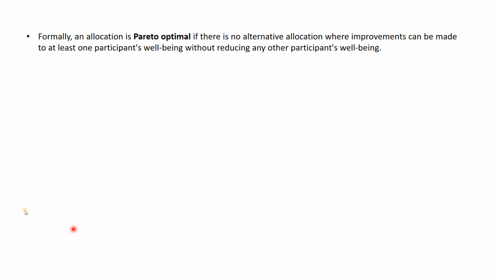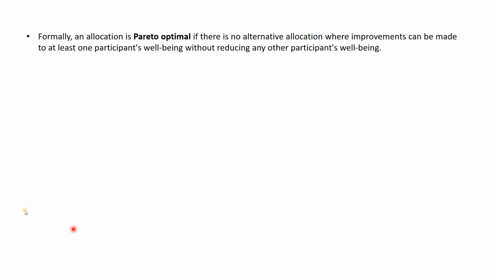Now, formally, an allocation is Pareto optimal if there is no alternative allocation where improvements can be made to at least one participant's well-being without reducing the other participants' well-being.